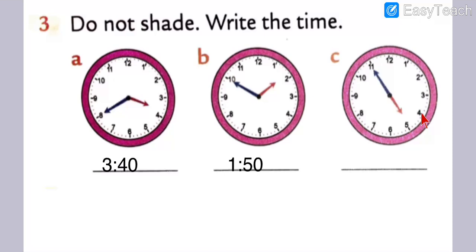Between 4 and 5, and exactly on top of the 5. Okay, and then after, the minute hand is on 11. It is 55. What does 11 show, my dear students? 11 shows 55. Got my points? Understood all of you what I am telling you here? So it's not 4 o'clock and it's not 5 o'clock. It's 4:55. So the time is 4:55, my dear students.